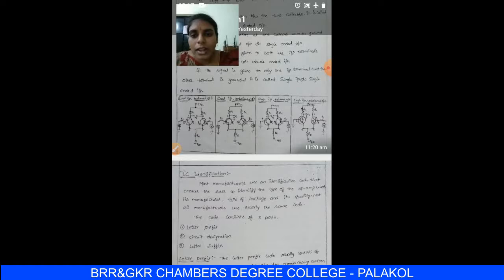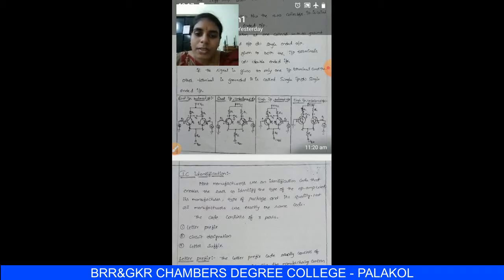That's why it is a single input differential amplifier. And balanced output means the output is taken across the two collector junctions. That's why it is called a balanced output. This is the single input balanced output configuration.